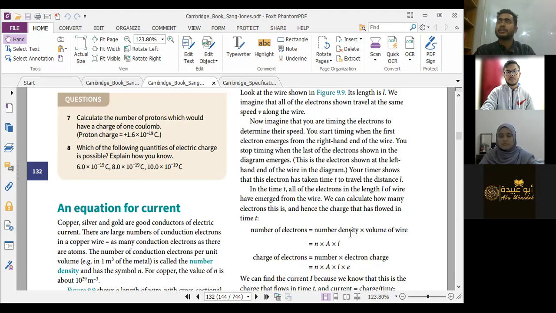What number density? The charge number density, or to be specific here, it is electron density. What does that mean? Per volume, let's say per meter cube, how many electrons are there, this is the electron density, or this is the number density. Are we clear? Number divided by volume, into volume, that will give you number of electrons. Simple, right or wrong? Shall I show? Yes. Okay, I have to show this too, fine, I'll show it, no problem.